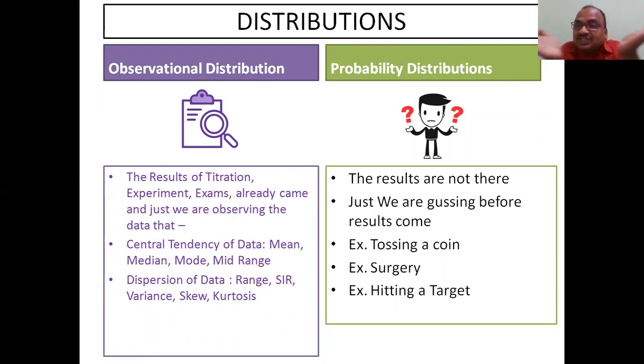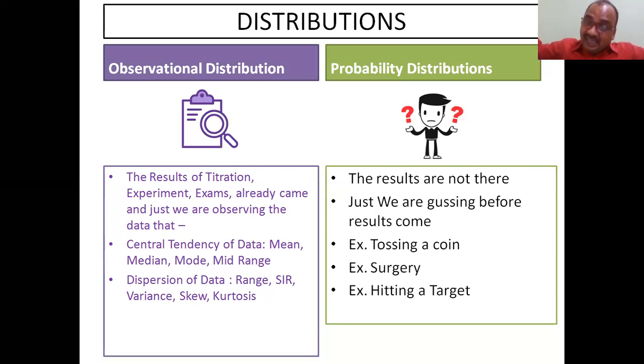Next is dispersion: how the data is widely distributed, like the range, low range and high range, lower value, higher value. And also variance: what is the variability from one score to another score? What is variance, skewness, kurtosis, symmetry? All these things were there in your syllabus. Dispersion of data, that I have also completed.